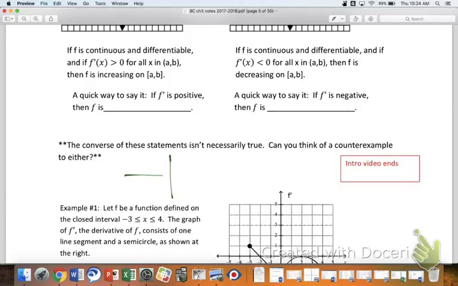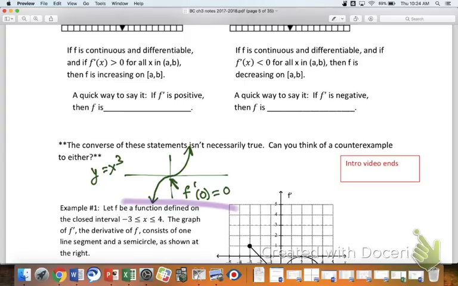So this graph right here, y equals x cubed, comes in like this and does that. If you find the derivative of x cubed, you get 3x squared, right? And at 0, the value of 3x squared is 0. So right there at the origin, f prime of 0 equals 0. For one lousy point, f prime is 0. But for every other point on that graph, f prime is something positive, right? Yet this graph would be considered to be increasing for all real values of x. And so this is where the converse simply isn't true.